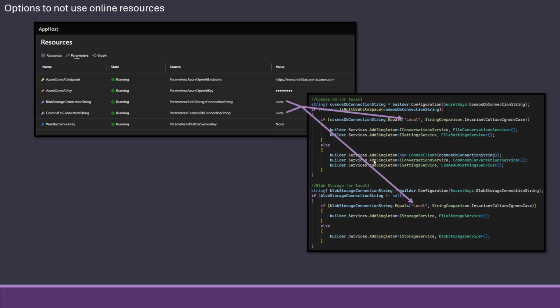I have also made the conversation service and the setting service that use Cosmos an interface, and there are two implementations of that interface: either a file conversation service or a file setting service, or the Cosmos DB versions of these.